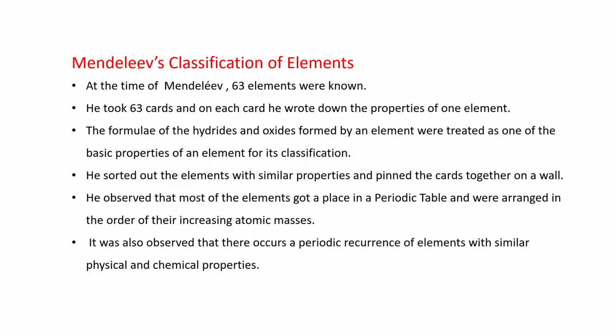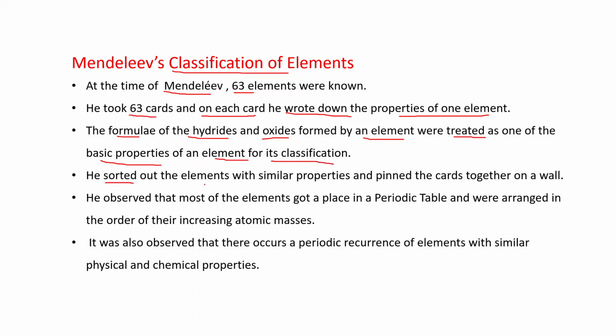First, come to Mendeleev's classification of elements. At the time of Mendeleev, 63 elements were known. He took 63 cards, like playing cards, and on each card he wrote down the properties of one element. The formulae of the hydrides and oxides formed by an element were treated as one of the basic properties of an element for its classification.